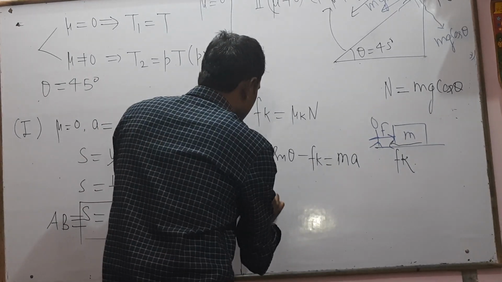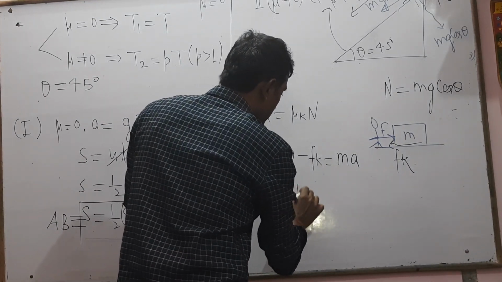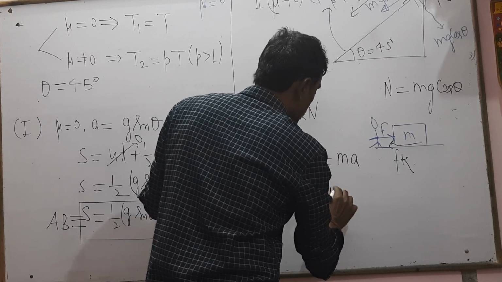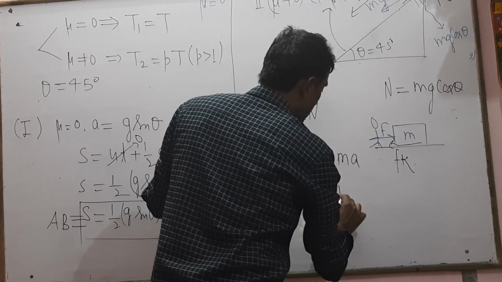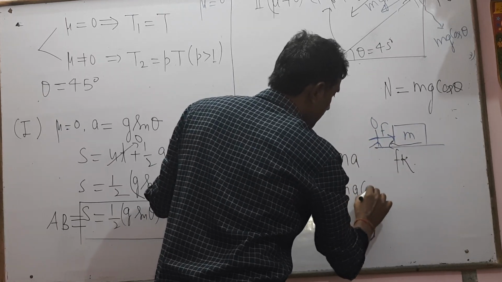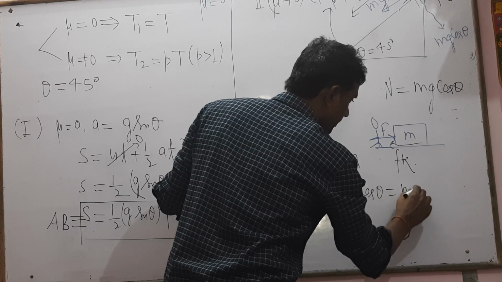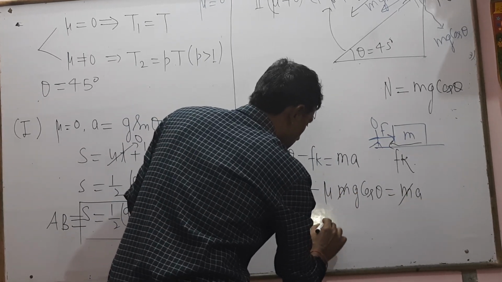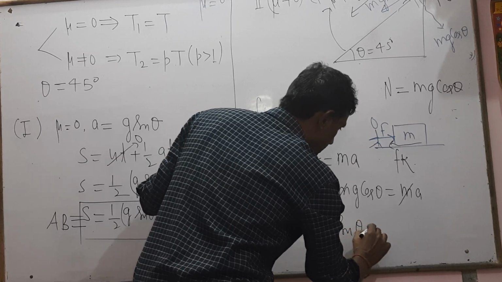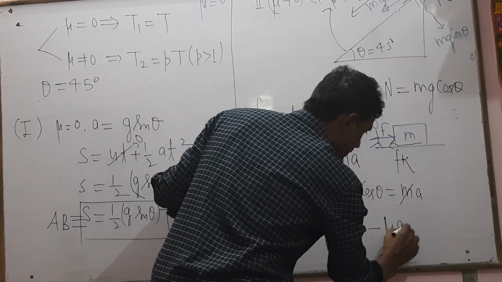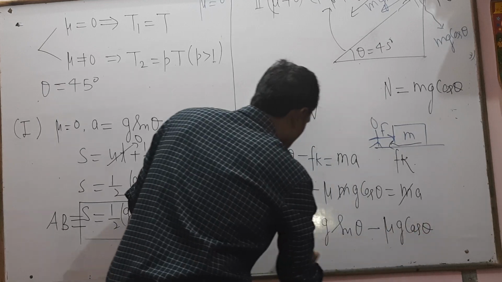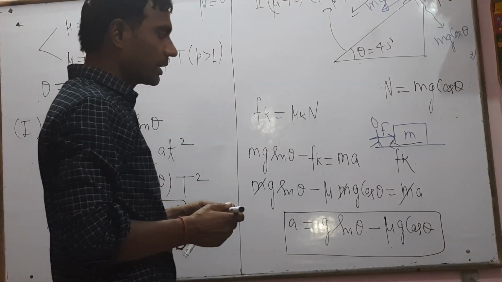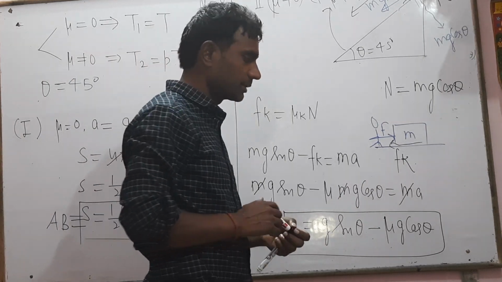So mg sin theta minus Fk, where Fk is mu into N, and N is mg cos theta, equals m into a. Cancel the m. So a equals g sin theta minus mu g cos theta. So acceleration a equals g sin theta minus mu g cos theta.